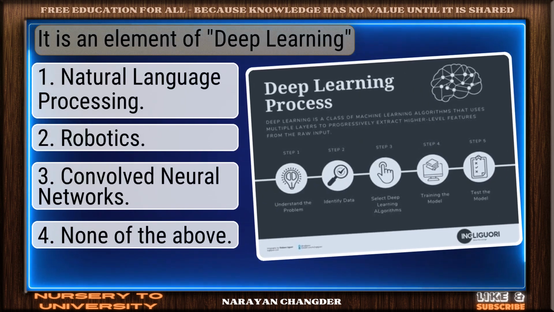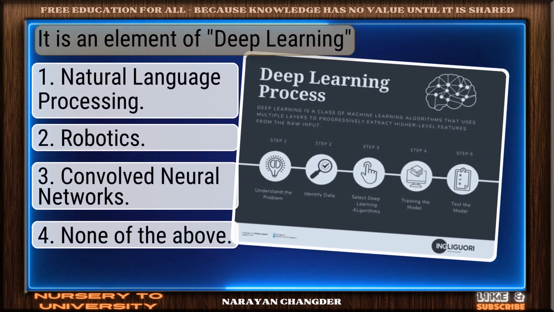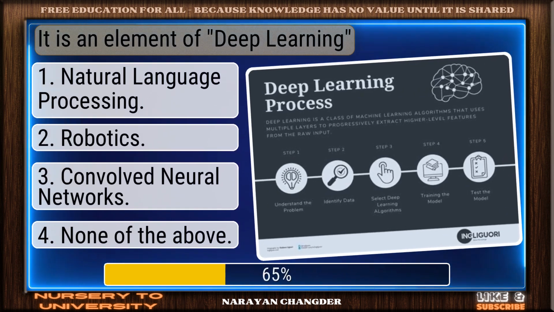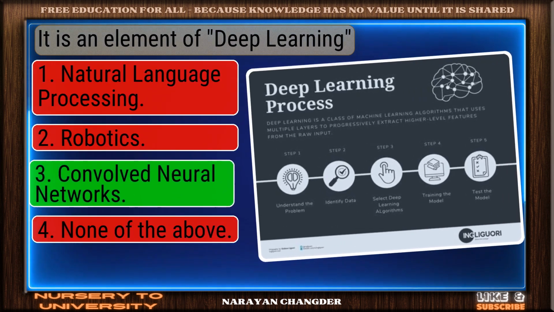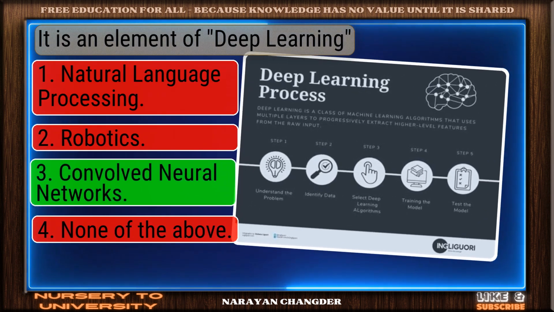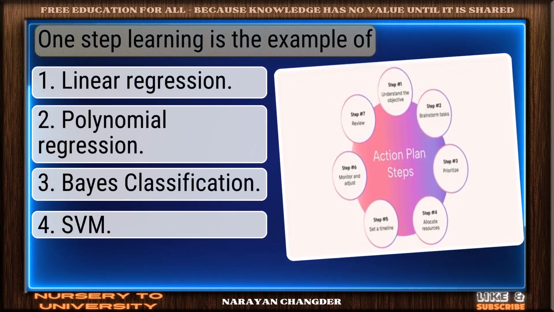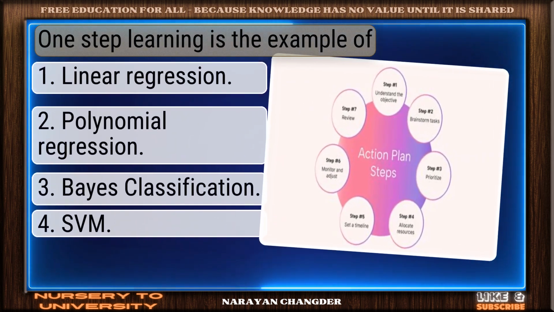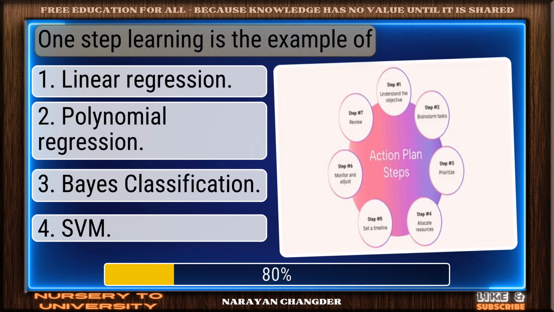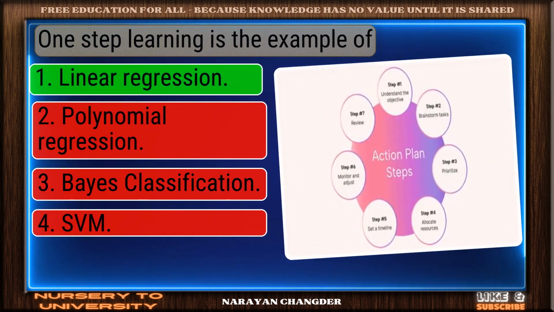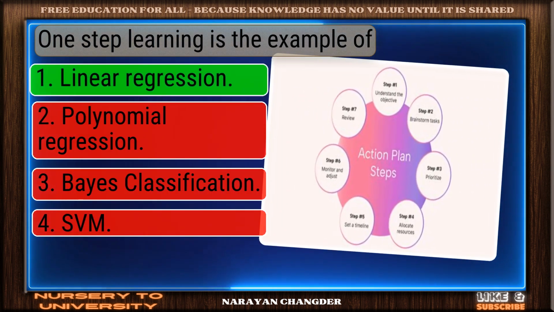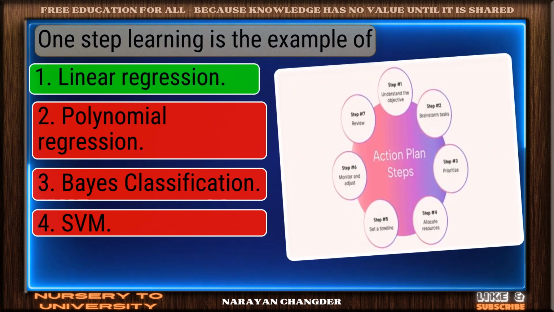Question number 33. It is an element of deep learning. Right again. Convolutional neural networks is a valid answer. Question number 34. One-step learning is the example of. Great job. Linear regression is the accurate answer.